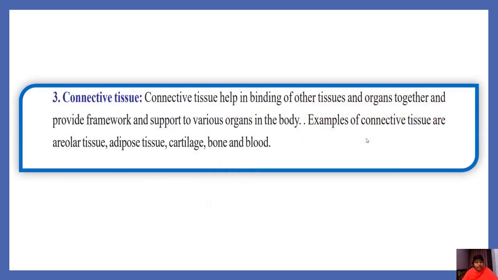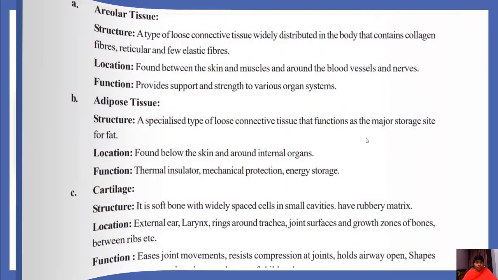Connective tissue. Connective tissue helps in binding of other tissues and organs together and provides framework and support to various organs in the body. Examples of connective tissue are areolar tissue, adipose tissue, cartilage, bone and blood. Let us learn about these tissues in later slides.